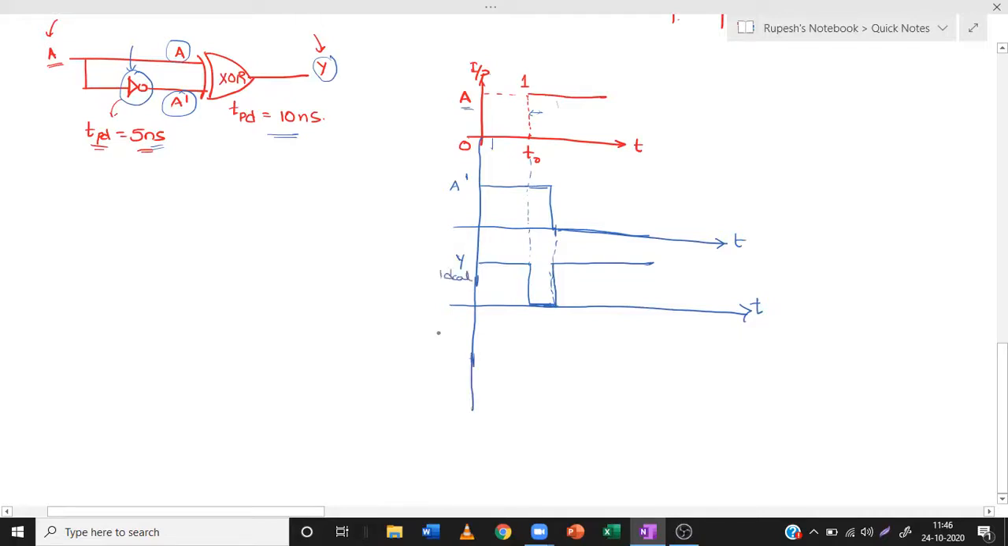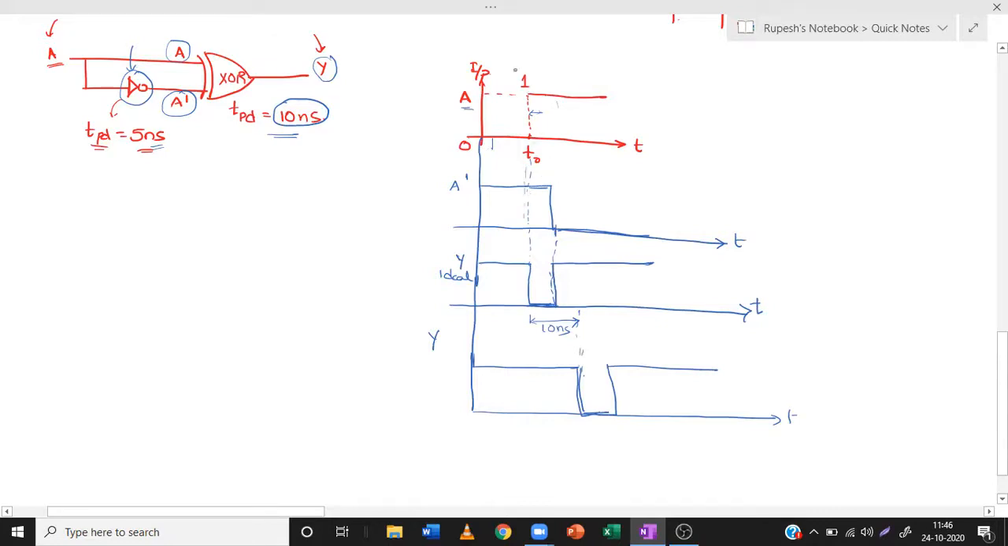Now coming to the practical output, for which we also have to consider the time shifting of 10 nanoseconds. So when we time shift it by 10 nanoseconds, what happens? This output goes till here. Until here it will be 1, and here it will be 0, and again it moves to 1. So this is the final output. From here to here it is 10 nanoseconds.